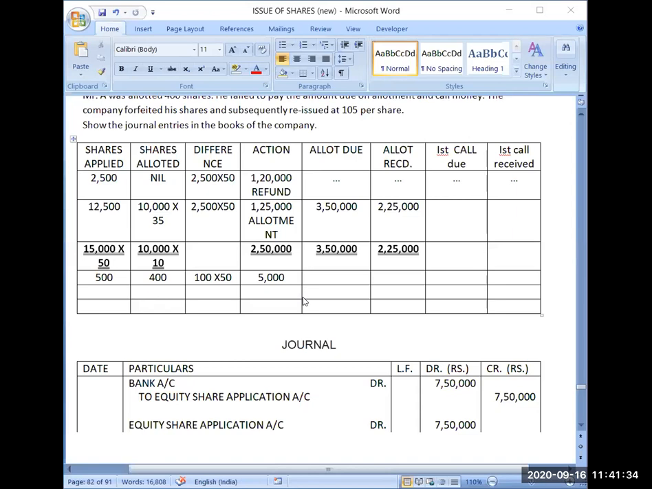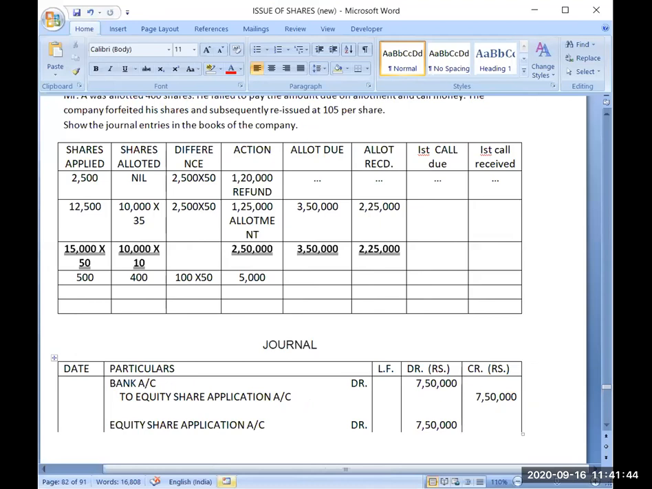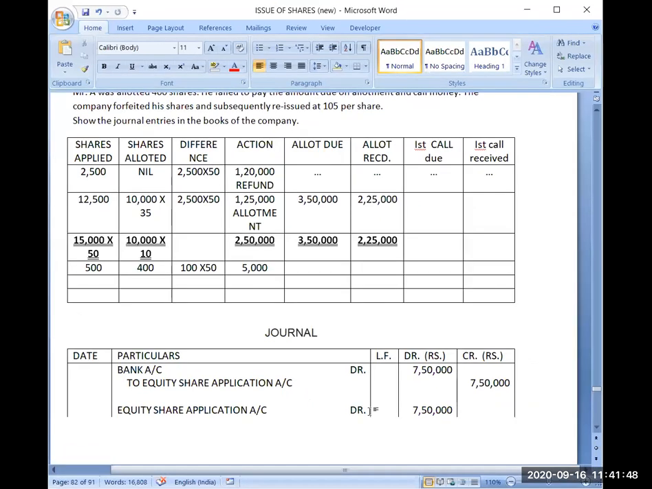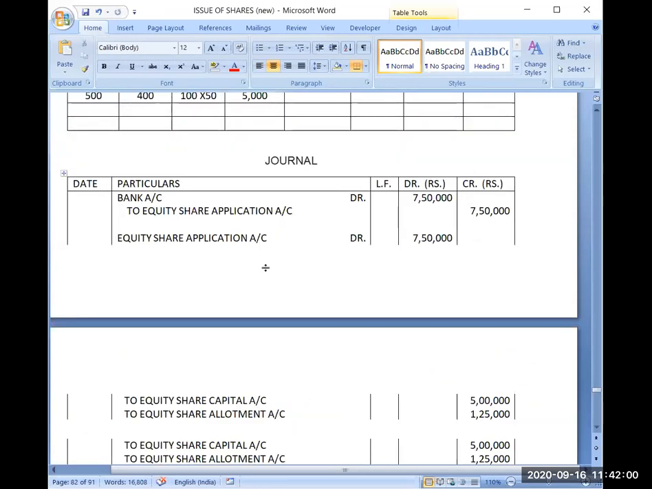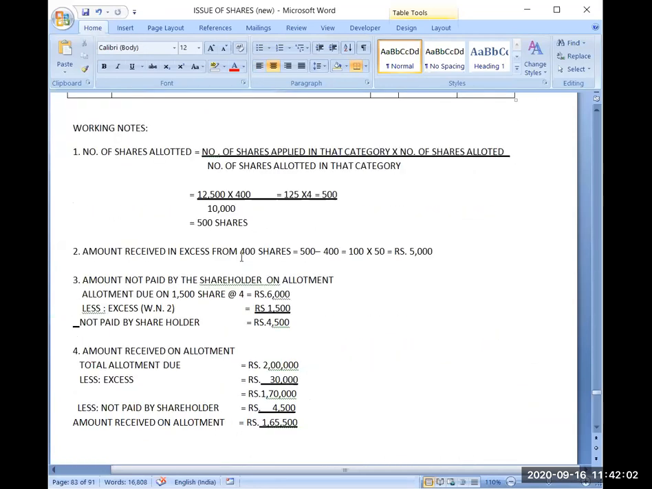So we were discussing this question. And I hope till here each and everything is clear to all of you. If still any doubt is there, we have calculated the number of shares applied, which was 500. Then excess number of shares is 100, and that's why his excess will be 5,000, which we will be using